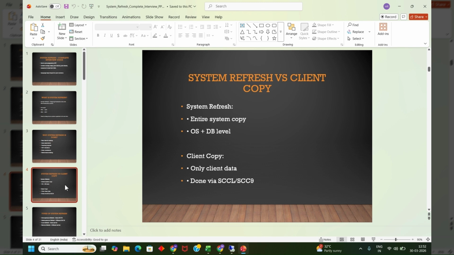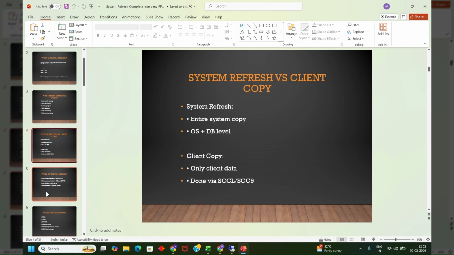Okay. Now there is a question: what is the difference between system refresh and client copy? In client copy, you are replicating a client with the details of an existing client. Here in system refresh, the entire system is getting copied, OS plus DB, while in client copy only the client data is getting copied, which is done via local client copy SCCL or remote client copy SCC9. Apart from export import, that video I will come up with later.